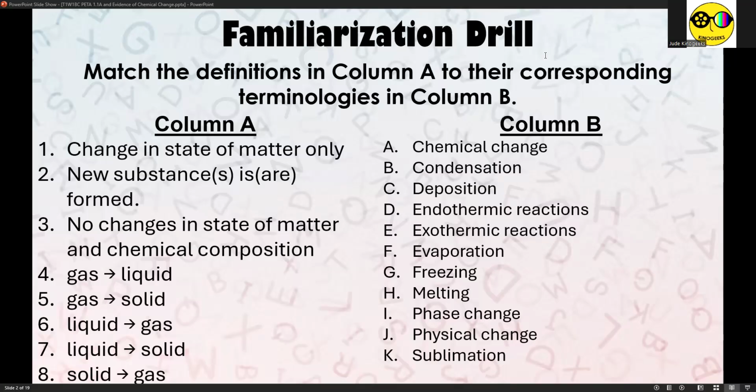So for the familiarization drill, which was actually the review of our very first lesson about changes in matter, I ask you to match the definitions in column A to their corresponding terminologies in column B. So without further ado, let's start.